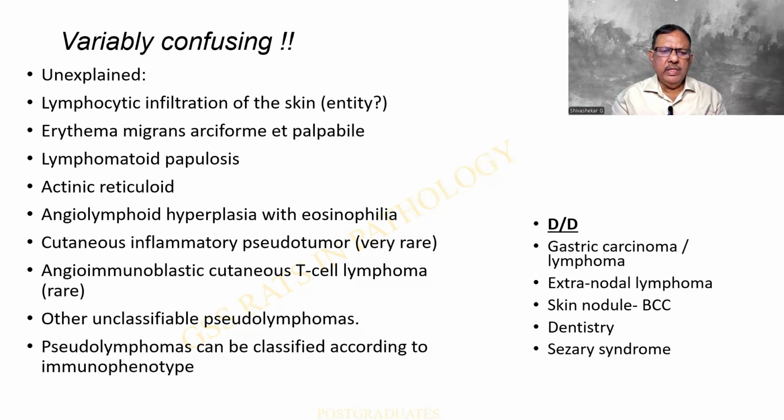So if this were to be the clinical presentation, look at this one, the differential diagnosis. I am more worried about this. There can be a gastric carcinoma which is mimicking a lymphoma. Sometimes I can get a MALToma also. There can be extranodal lymphomas. The cutaneous lesion is basal cell carcinoma. Dental lesions also are probable, and a Sézary syndrome. So this is enough to confuse all of us.